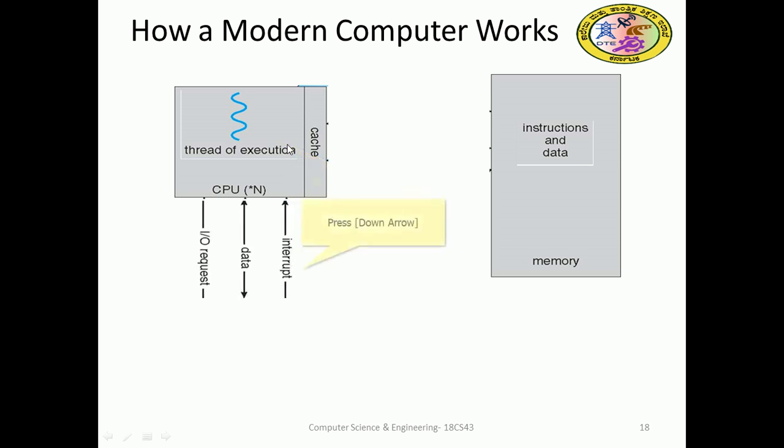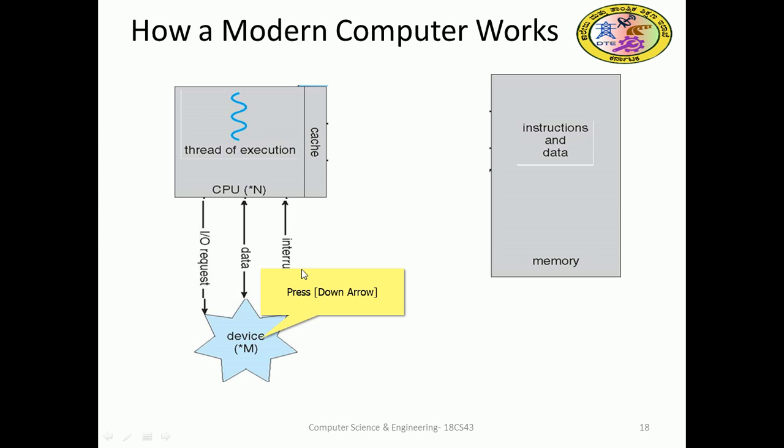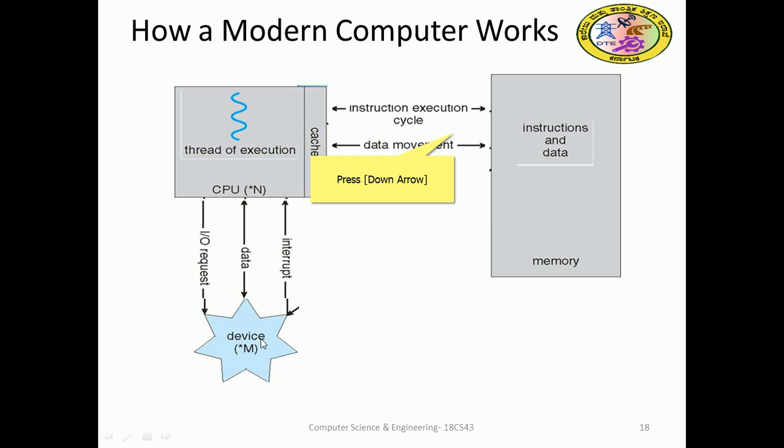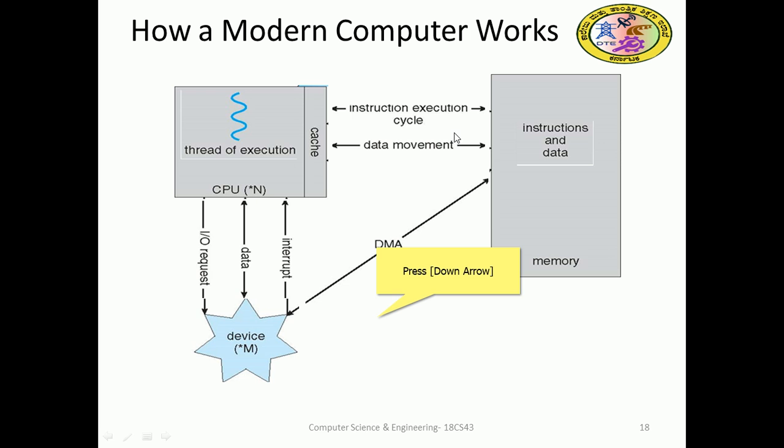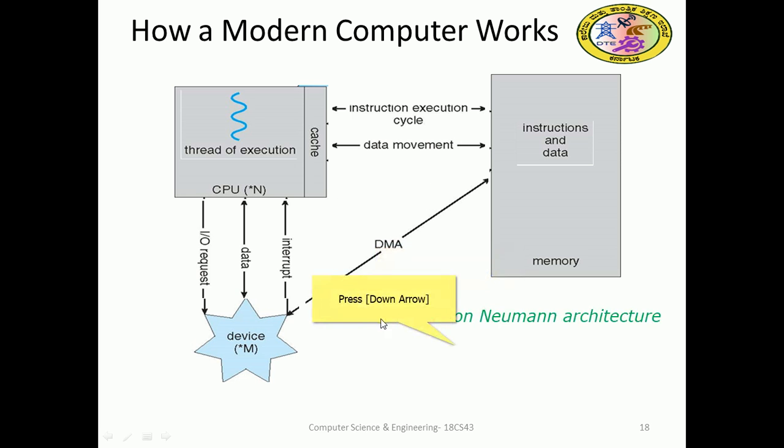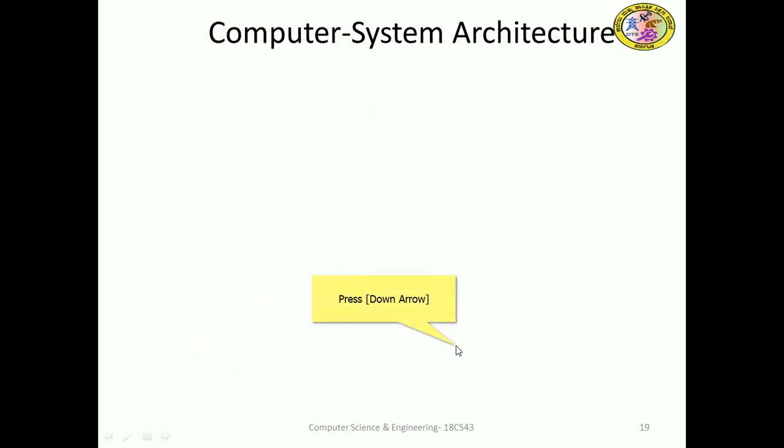The thread will interact: an IO request, data, and interrupt will arise. For that corresponding device, the IO request goes to that device, the data goes to memory, and the interrupt goes to the interrupt vector or ISR. So in the instruction execution cycle, data movement will be happening. This is the stored program concept or Von Neumann computer. Then DMA will be there, so data is transferred directly from device to device or device to memory. That is the Von Neumann architecture.